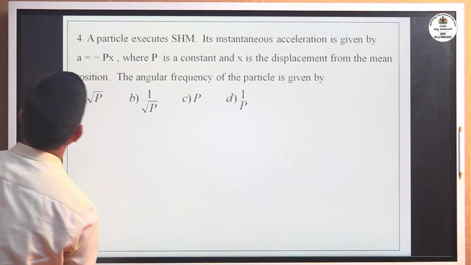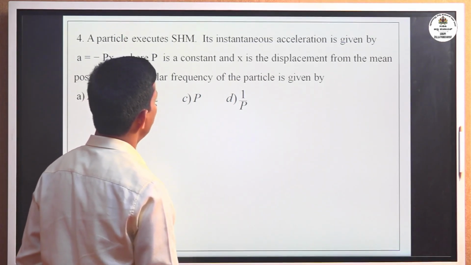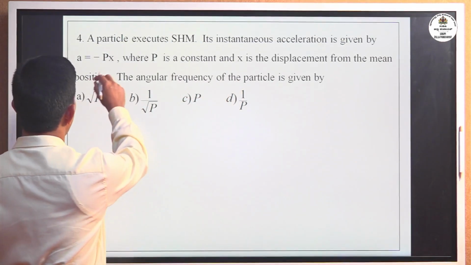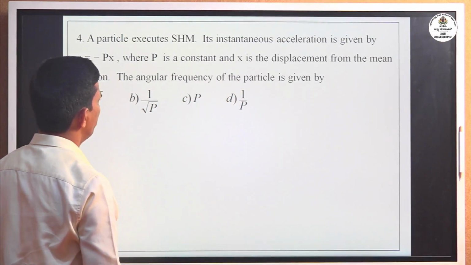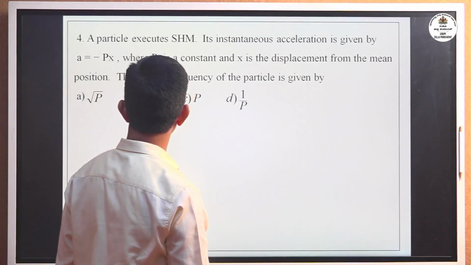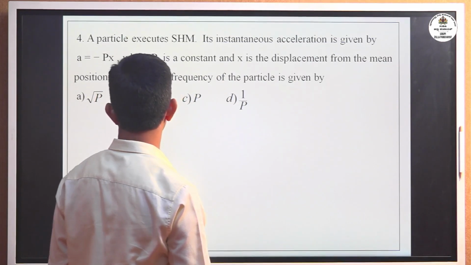Okay, next question. A particle executing SHM, its instantaneous acceleration is given by the equation a equal to minus px, where p is the constant and x is the displacement from the mean position. The angular frequency of the particle is given by.